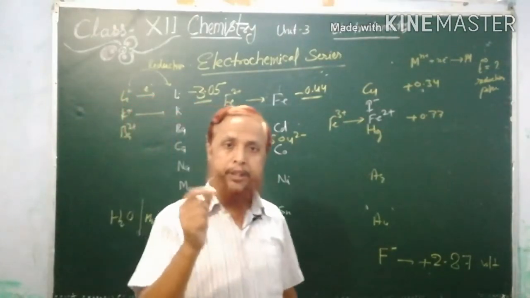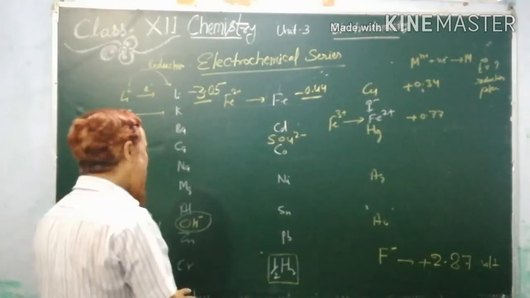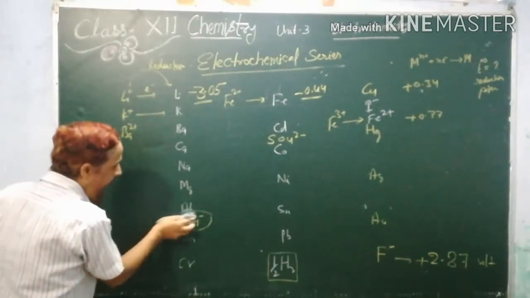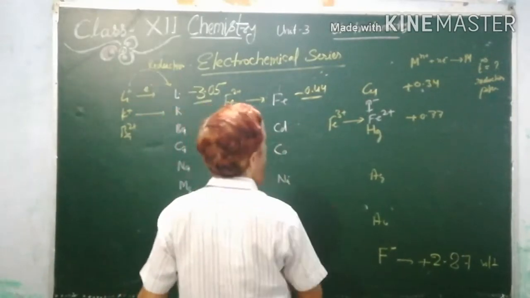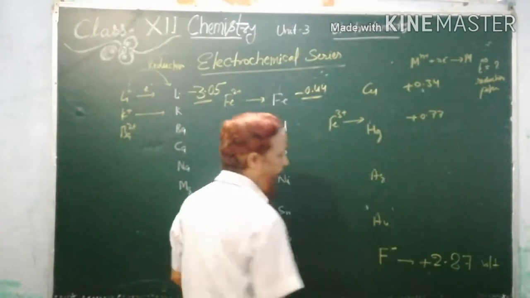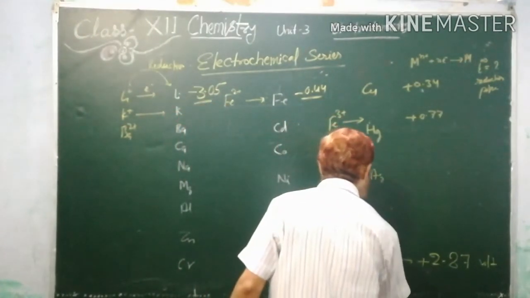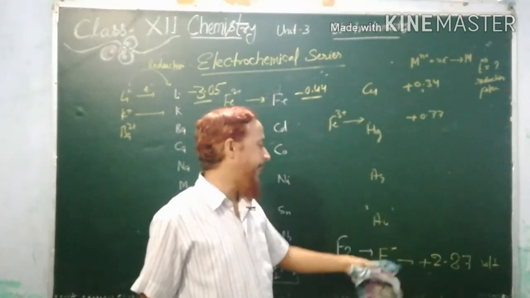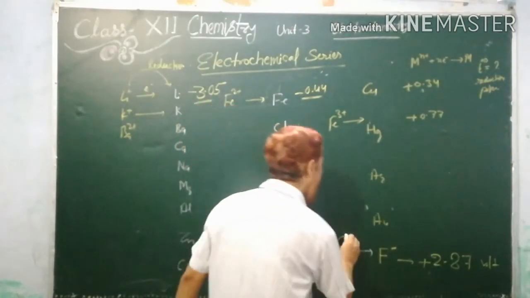So the first thing you will do, as far as possible, learn this series. You can skip these ions. If you learn only metals, it does not matter. So you can learn only metals. No need to learn the ions, but remember only this ion, fluoride ion. Fluoride ion is obtained from fluorine. When fluorine accepts electron, then it changes into fluoride ion. So acceptance of electron is reduction. So this process is also reduction.